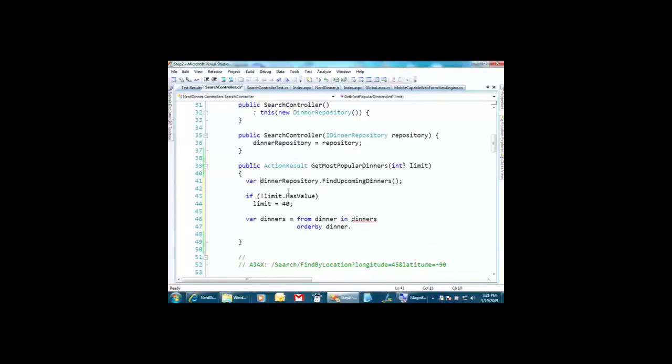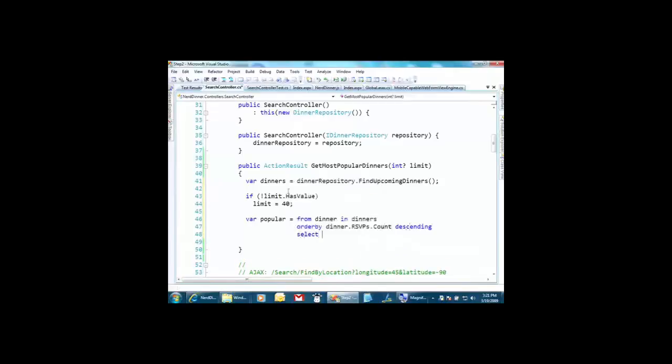This needs to be var dinners, and this needs to be some more dinners. I don't know at this point. Popular. So this is popular. Order by dinner.rsvps.count. Yes. So success in this case is showing up, descending.